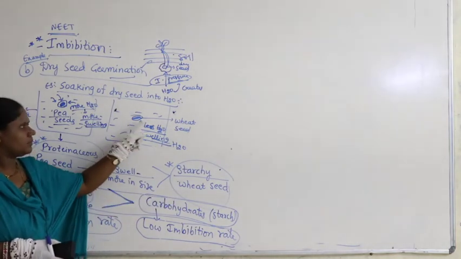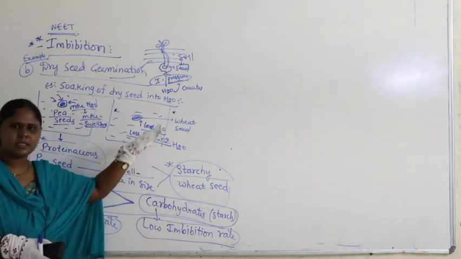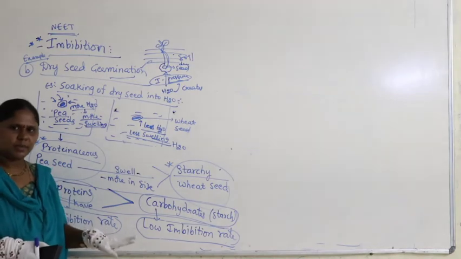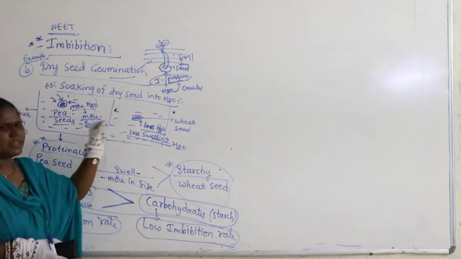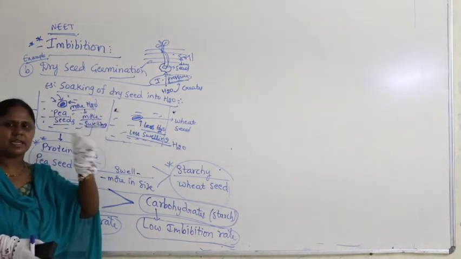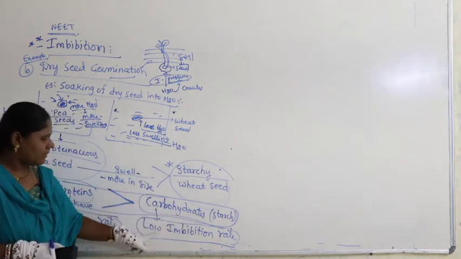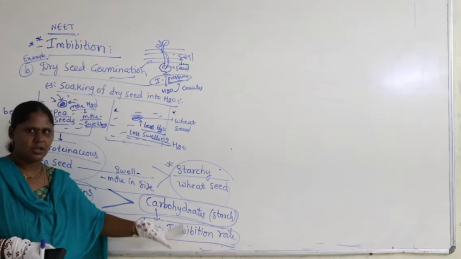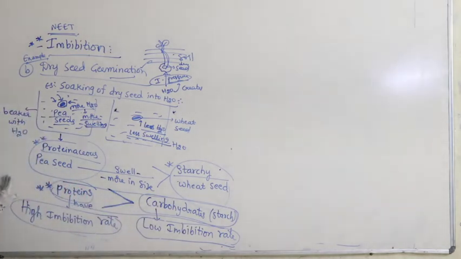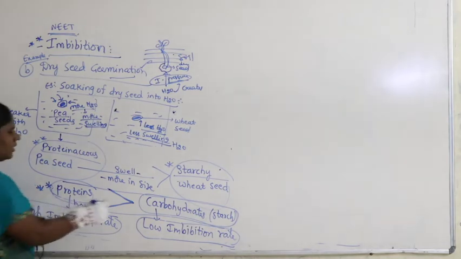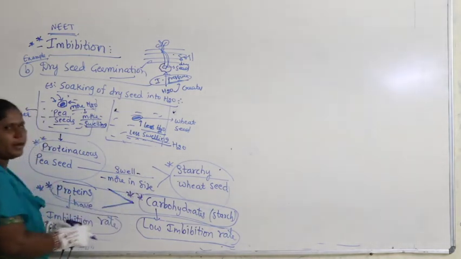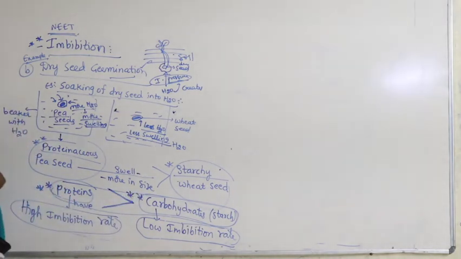Now, wheat seed is made up of starch. That means very slight swelling. Why? Because carbohydrates or starch have a low imbibition rate. So, this statement is very important, guys, remember: proteins have a high imbibition rate when compared with carbohydrates or starch.